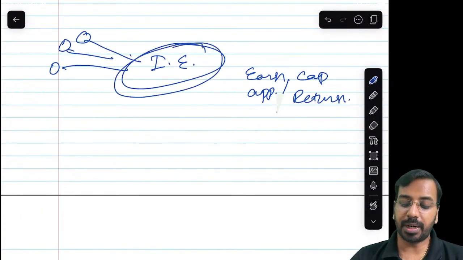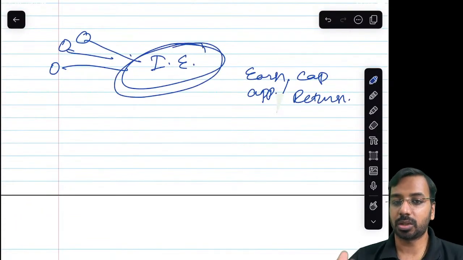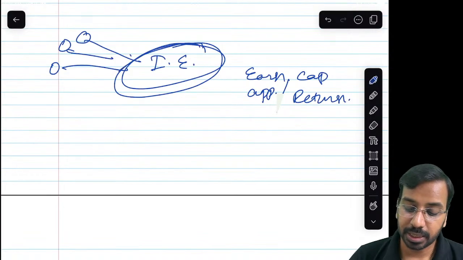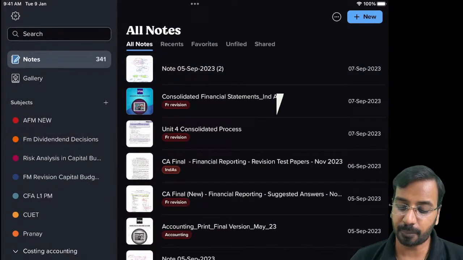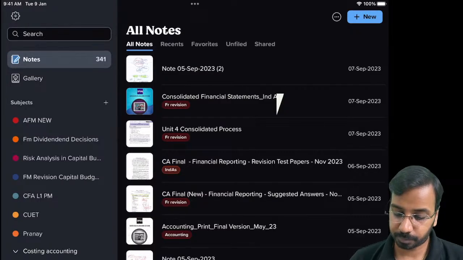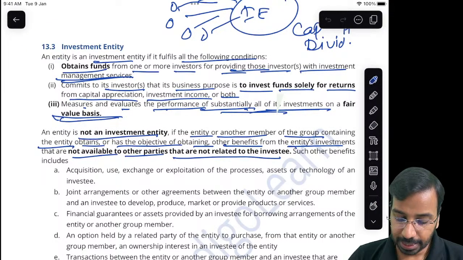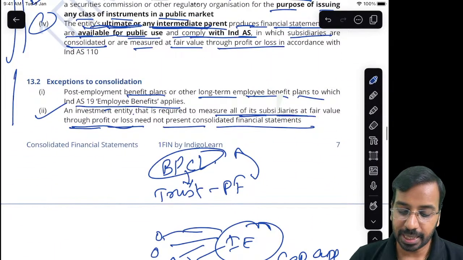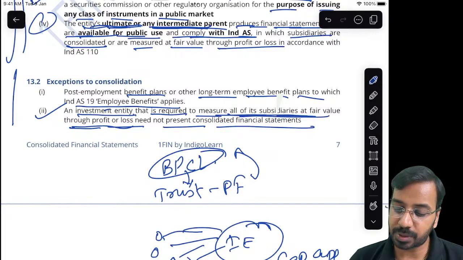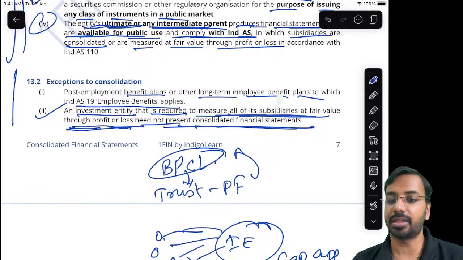Okay, now if it is an investment entity, you will not consolidate if it follows the fair value basis of valuing its investments. But what does the standard say here? An entity is not an investment entity in certain cases. So what did we say here? We said an investment entity that is required to measure all of its subsidiaries at fair value through P&L need not present consolidated financial statements.